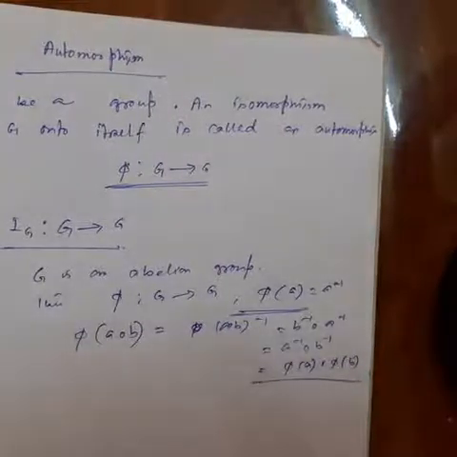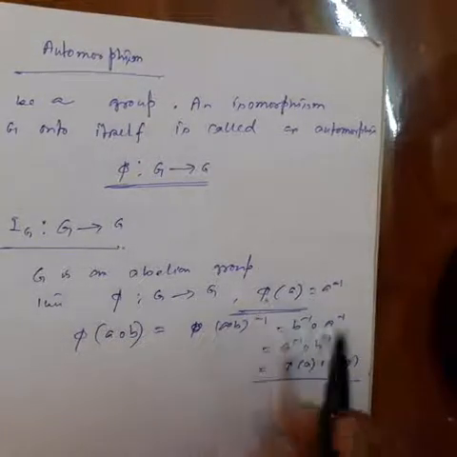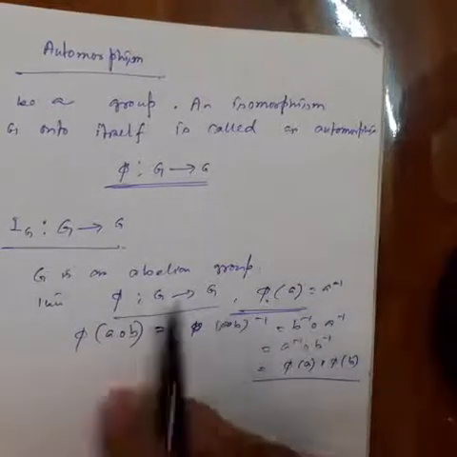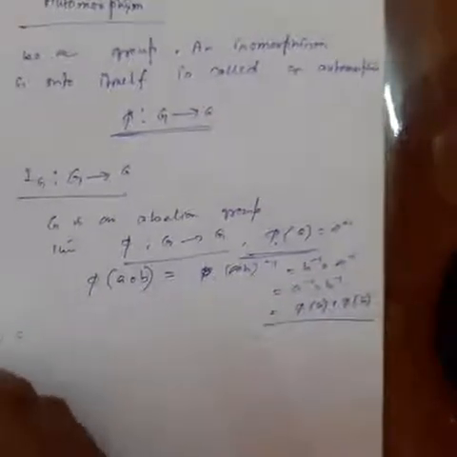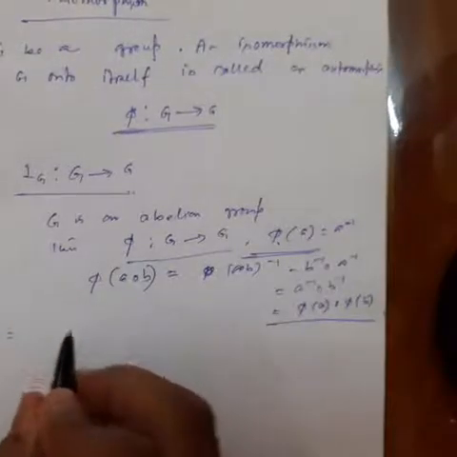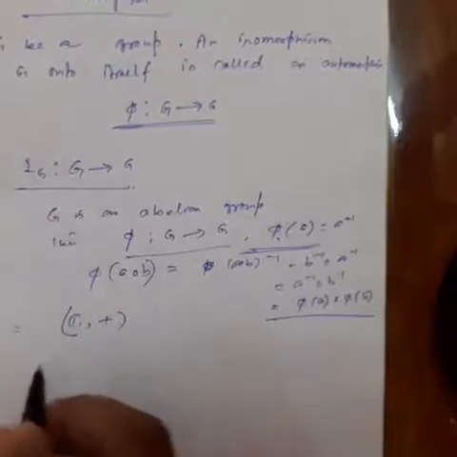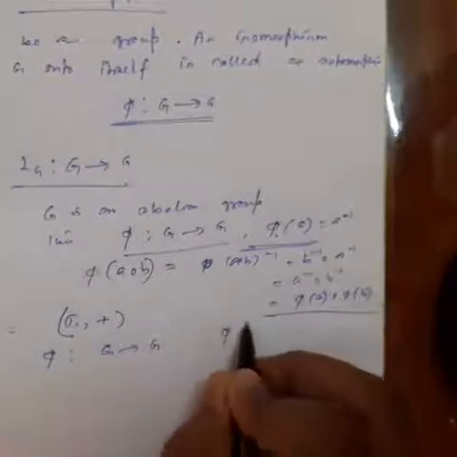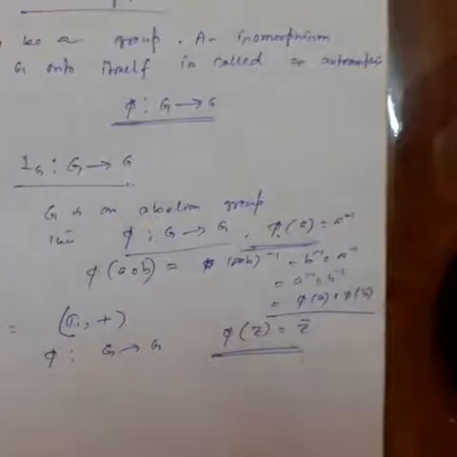So phi is a homomorphism. Also we can check that phi is a bijective mapping. So phi is an isomorphism, and this isomorphism is called an automorphism. Okay, again there is a trivial example also. Number 3, G equal to the complex numbers C, and the mapping phi from G to G is defined by phi of z equal to z bar. You can check this is also an automorphism.